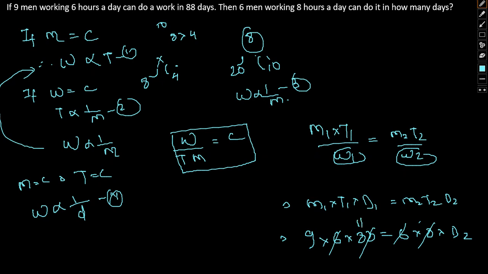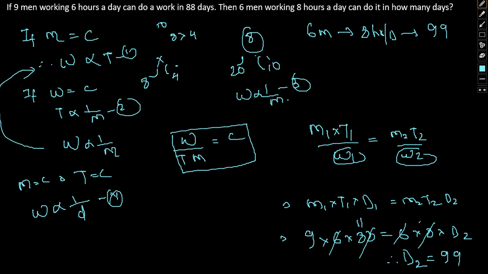88 into 11, so therefore d2 will come out to be 99. So therefore 6 men working 8 hours a day will take 99 days. Okay, I hope the approach towards the same is clear.